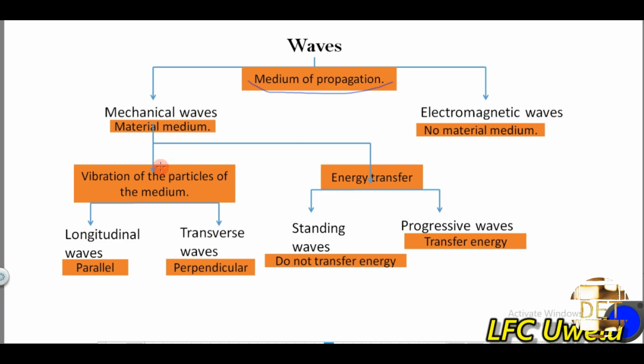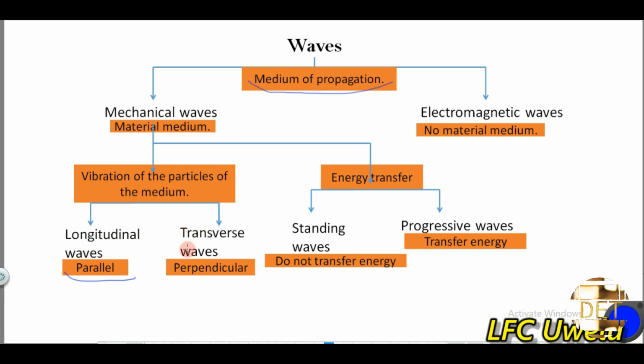Then the mechanical waves are further classified into types. The first classification is based on the vibration of the particles of the medium. There we have the longitudinal wave and the transverse wave. If the direction of travel of the wave is parallel to the vibration of the particles of the medium, we call that a longitudinal wave, and we looked at various examples.